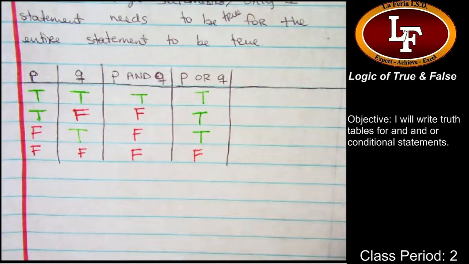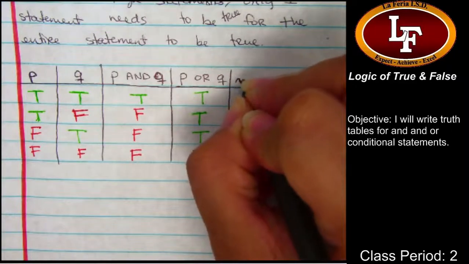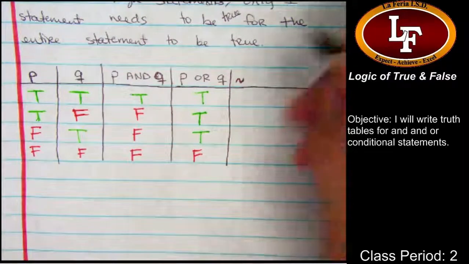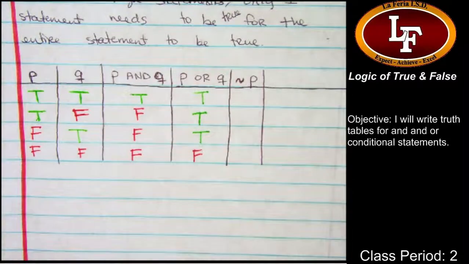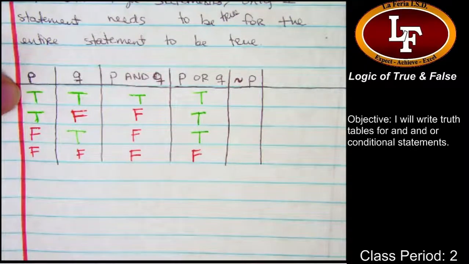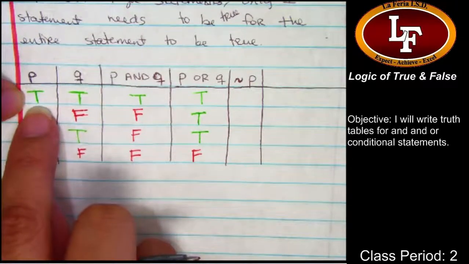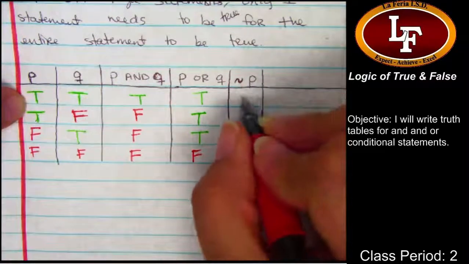All right, I'm going to try to make this super hard. We're going to make it super duper hard. This little squiggly line right here is not. So, not P. What's the current truth value for P? This is true. So not means make it the opposite. What's the opposite of true? So then my not P right here would be?